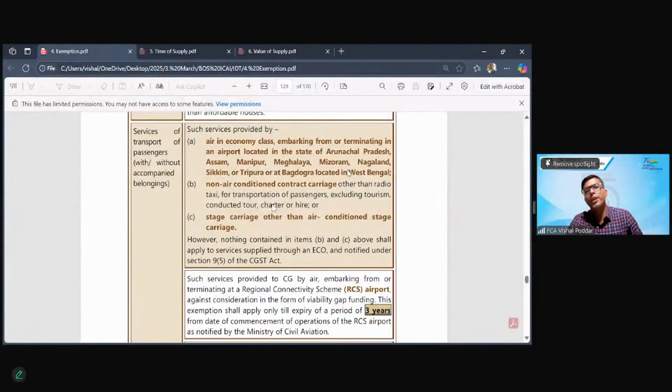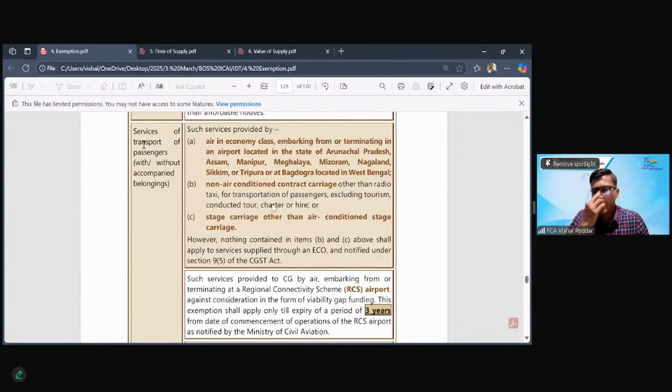Now, again, an important category. Service of transportation of passengers. We will have it for transport of goods also. Here we are on passengers. I'll give you a very simple logic here, students. What is exempt is transportation service of passengers where you are providing the service to a common man. So transportation services provided to the common man are exempt. What is taxable is services that you are providing specially for transportation.